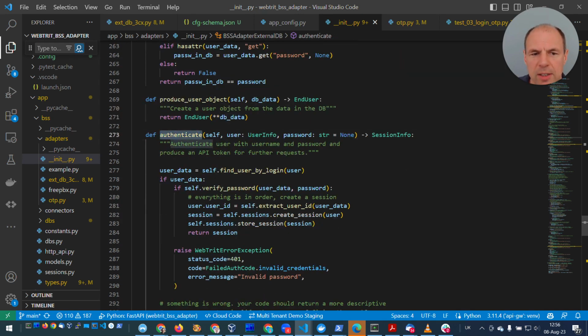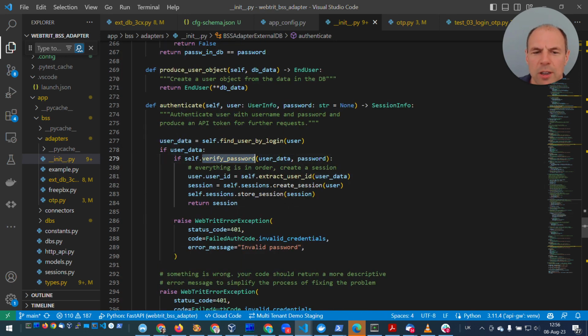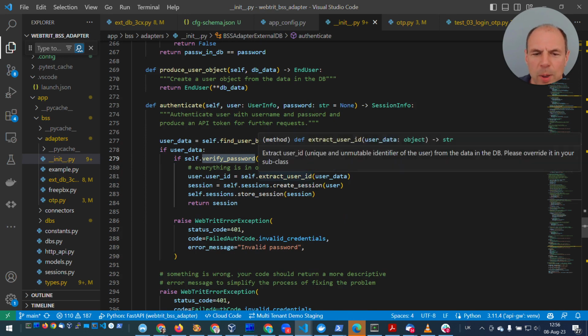Method authenticate. This is where we override the method from the BSS Adapter class, and hopefully you don't need to change it, because I feel we have most of the logic in here. We got information about the user who is trying to log in. We try to find that user. If the user is found, we verify his or her password.